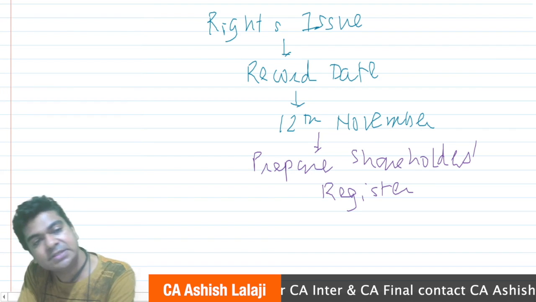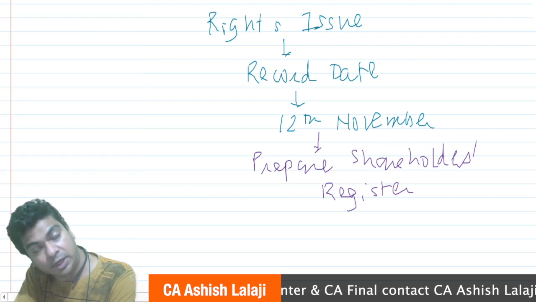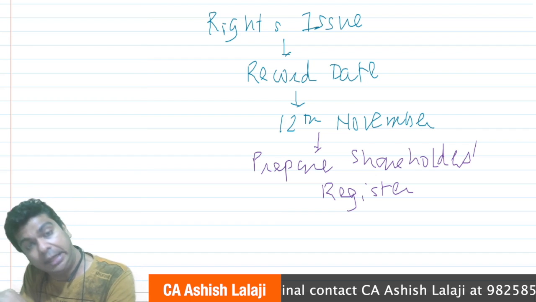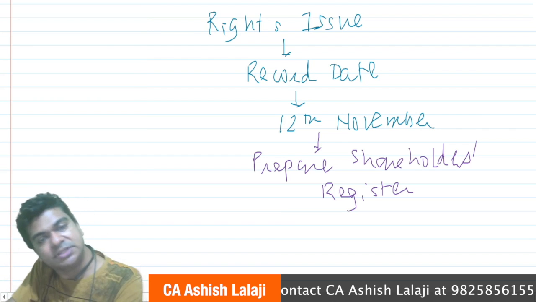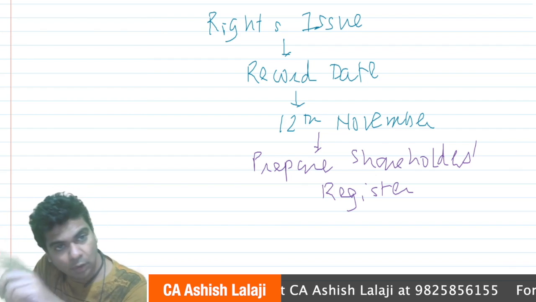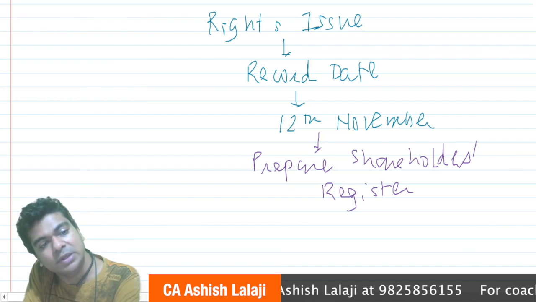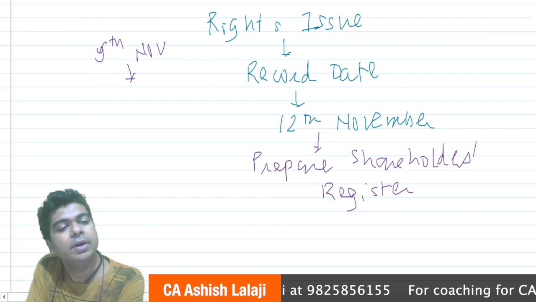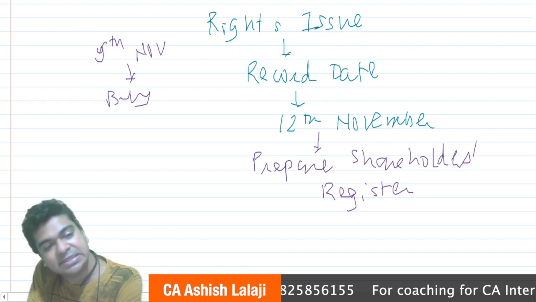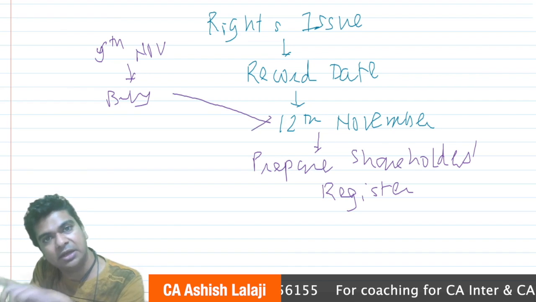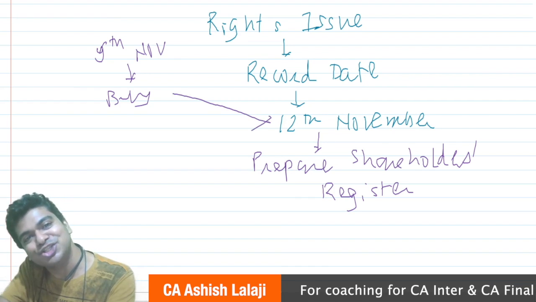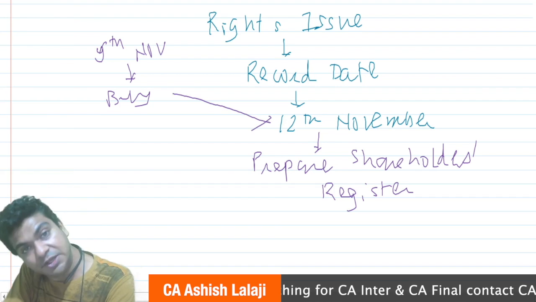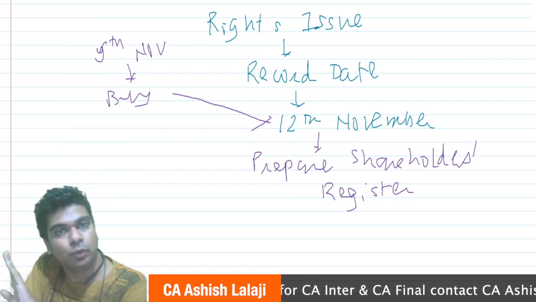In other words, let us say you are not a shareholder right now, but you are interested in applying for the rights issue. Now, rights issue can be applied only by existing shareholders. So what you can do is, for example, on 9th November, you can buy the share and see to it that on the record date, 12th November, your name appears as a shareholder. The moment your name appears as a shareholder, you will become eligible to apply for the rights issue.